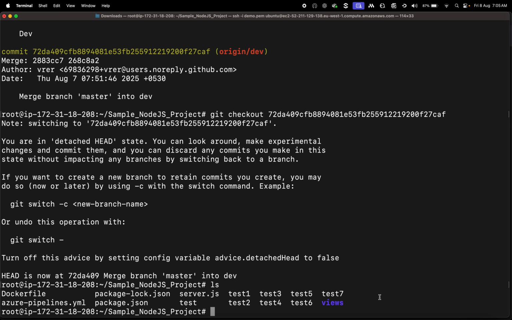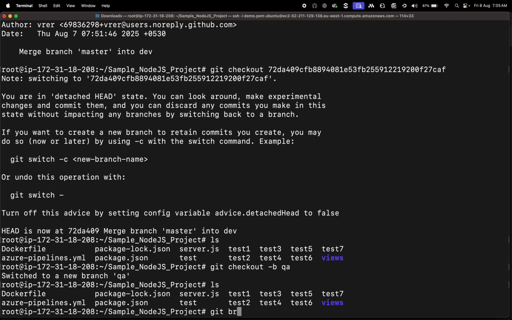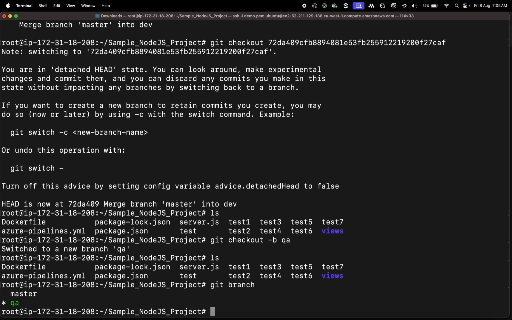And you can create a new branch from here also. That is also fine. Let's say I'm in this commit. Git checkout -b QA. I'm just creating it. So I'm in a QA branch, obviously. Now what happened? From that commit, we created a new branch. It means the data present at that point in time in that commit will come into the new QA branch. See, generally when we create a branch from master or some other branch, that data will come to the newly created branch, right?